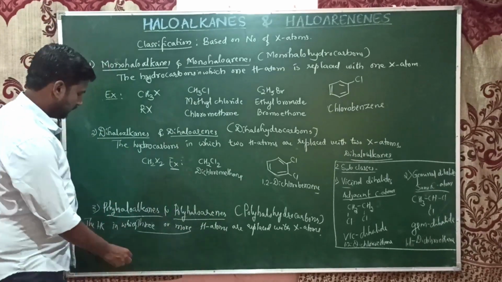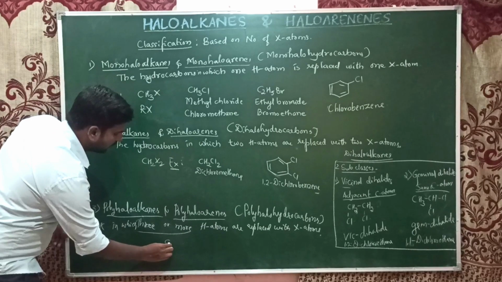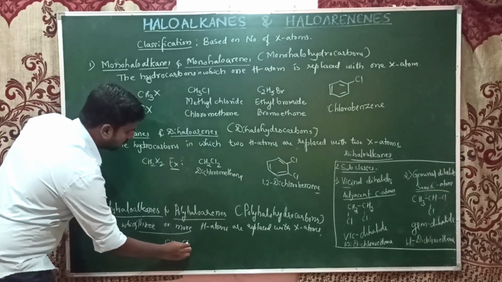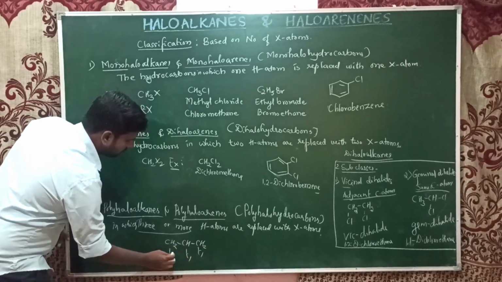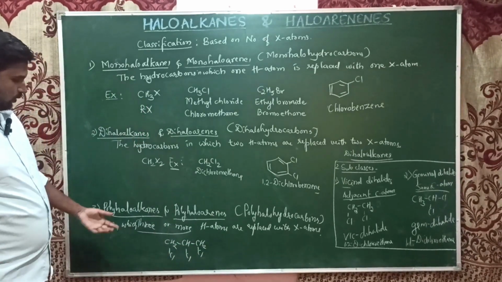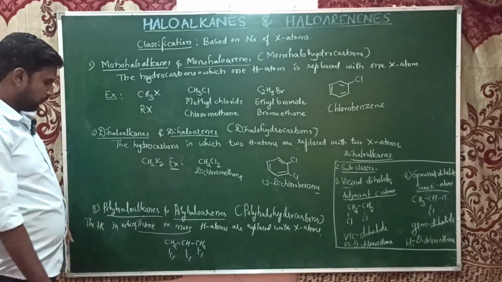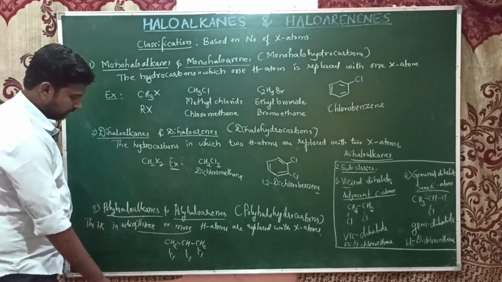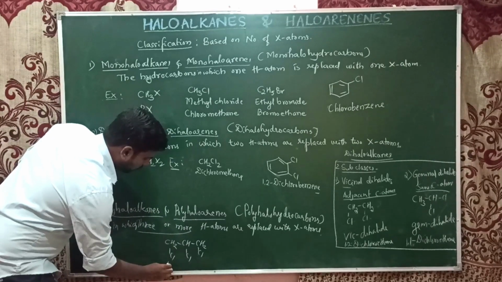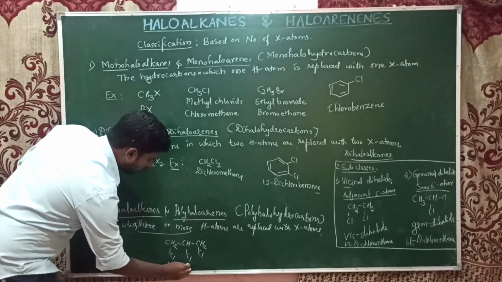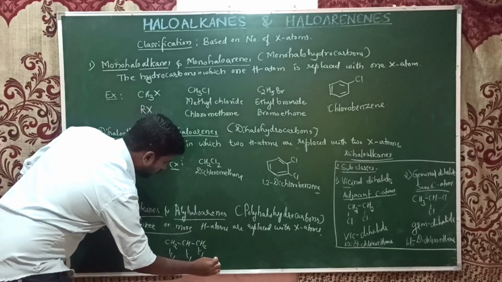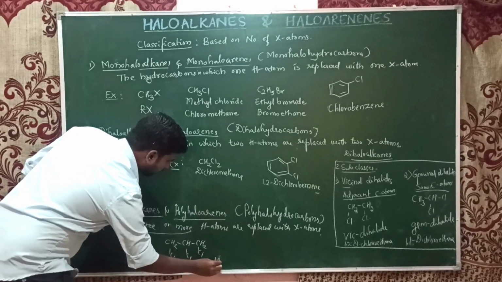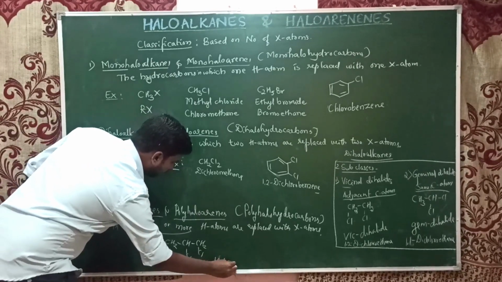So if you see an example, this one, 1, 2, 3, comes under polyhaloalkanes. It is 1,2,3-trichloropropane.